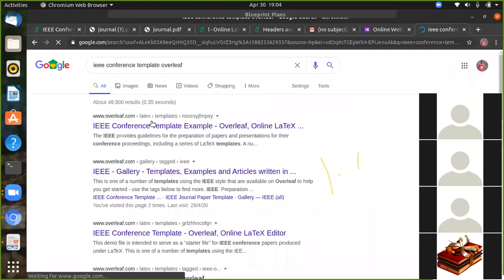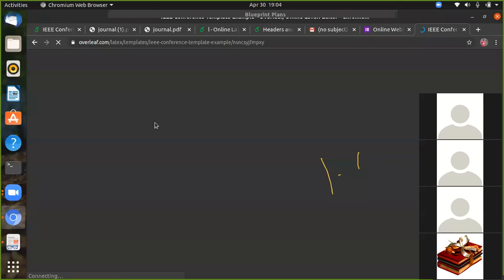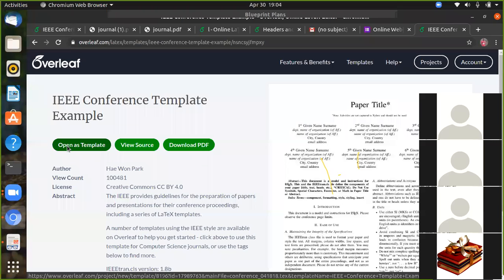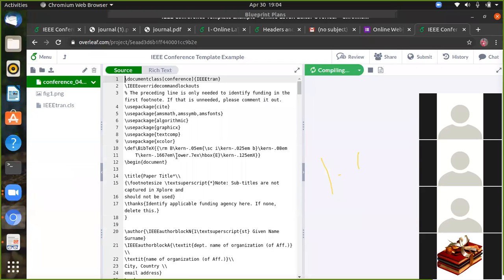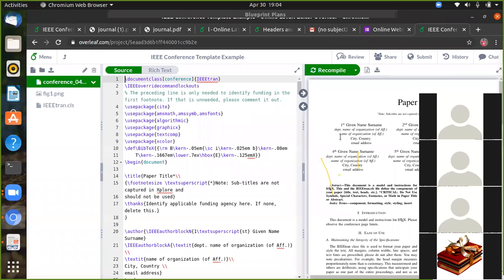So the IEEE conference template is available in this website itself. Open as template, I can show here. Here also all are very so it will create a problem.